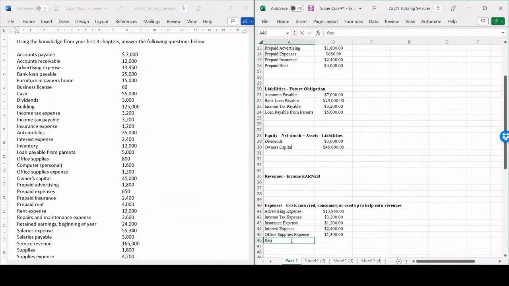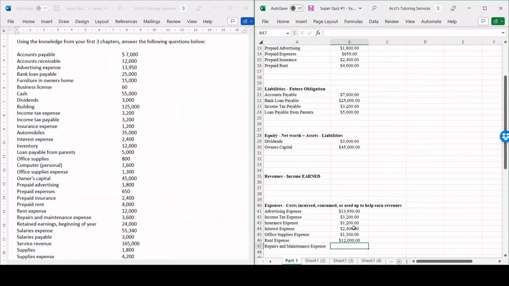So rent expense is going to be an expense, 12,000. And then we have repairs and maintenance expense, which is going to be 3,600, which is also going to be an expense. Then we have retained earnings beginning of the year. That's part of equity. The two main accounts in equity on the balance sheet are owner's capital and retained earnings. Keep that in mind, very important. So retained earnings beginning of year is going to be 24,000.